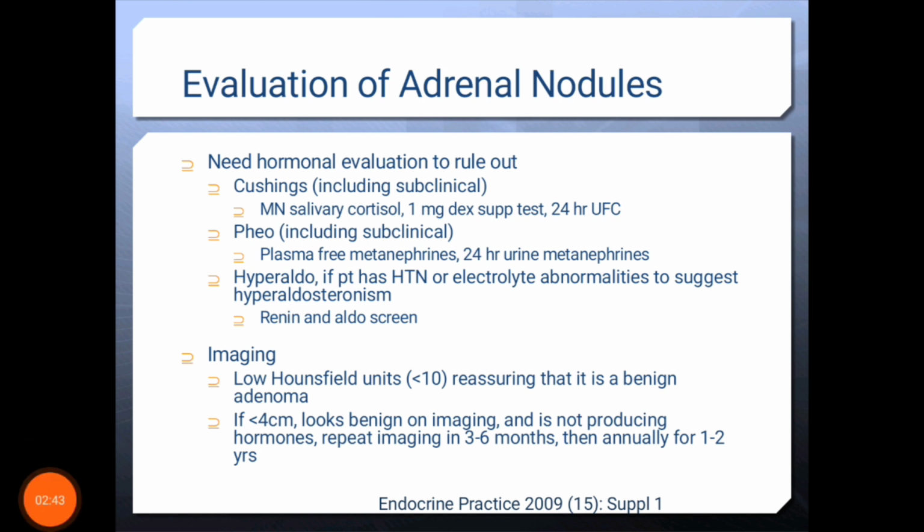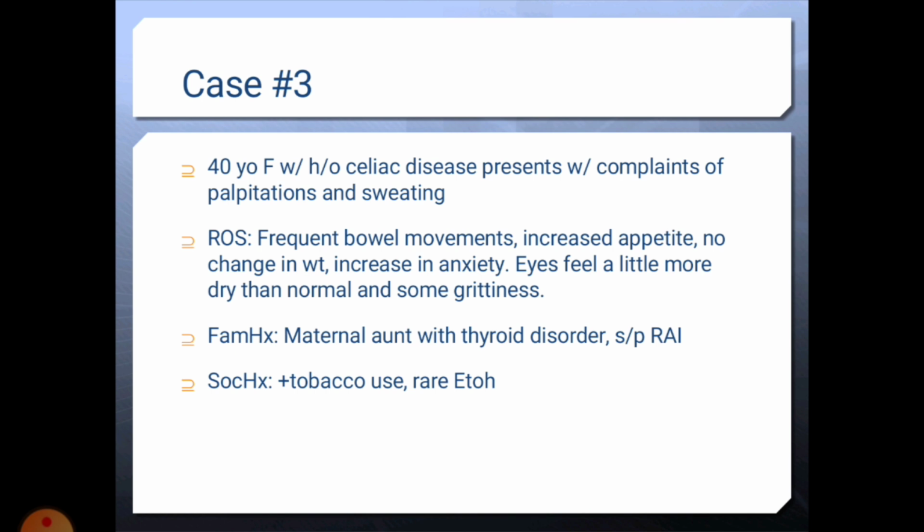The adrenal nodules need hormonal evaluation to rule out Cushing and pheochromocytoma: salivary cortisols, 1 mg dexamethasone suppression test, plasma free metanephrines or 24-hour urine metanephrines. Hyperaldosteronism with HTN or electrolyte abnormalities suggests a renin and aldosterone screen. On imaging, low Hounsfield units are reassuring that it is a benign adenoma, and if it looks benign on imaging it is likely not producing hormones.